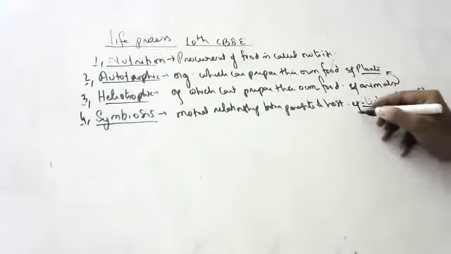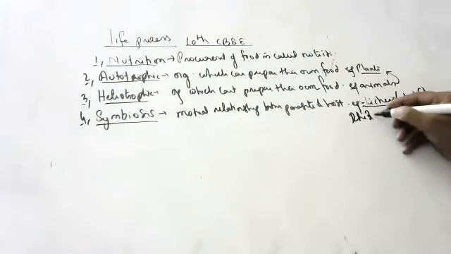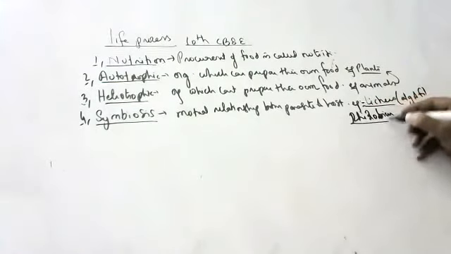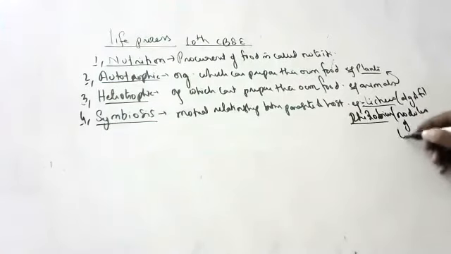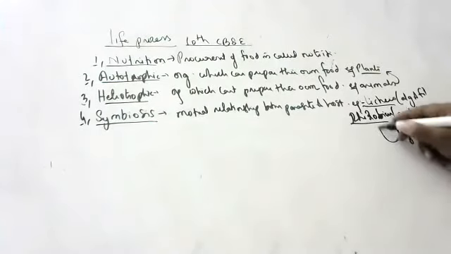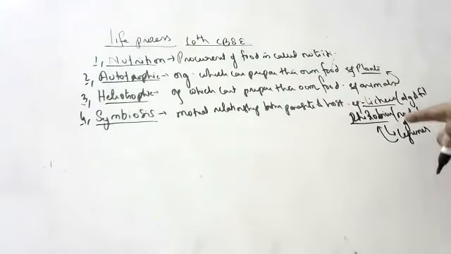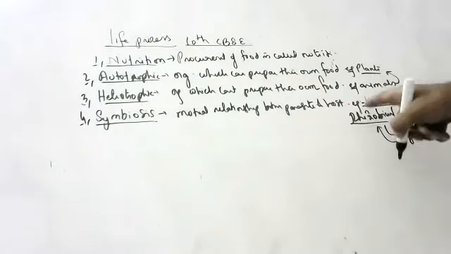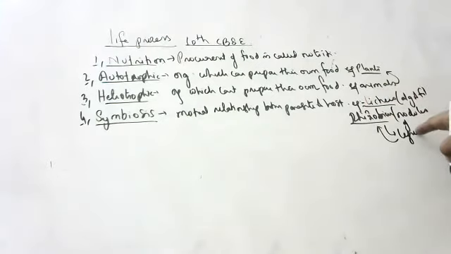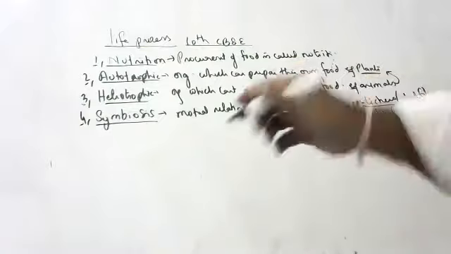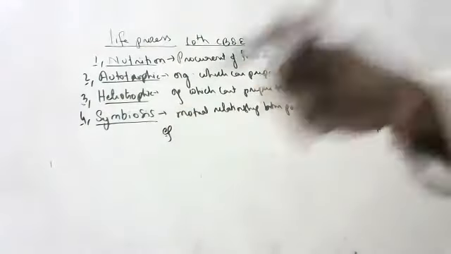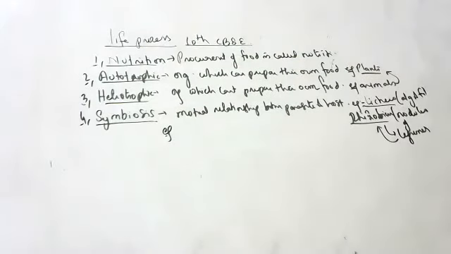Do you remember Rhizobium bacteria, children? Rhizobium bacteria live in the nodules of legumes. Legumes will give shelter, and Rhizobium bacteria will give nitrogen. These are symbiotic organisms, children.